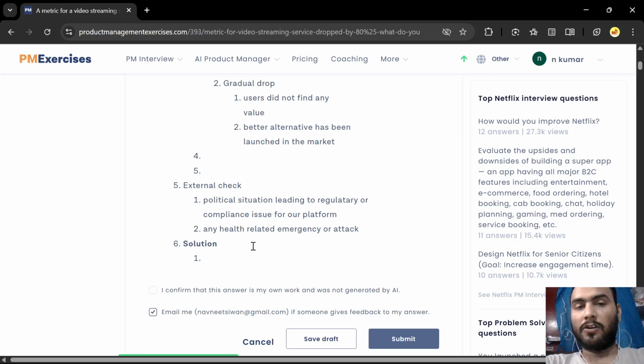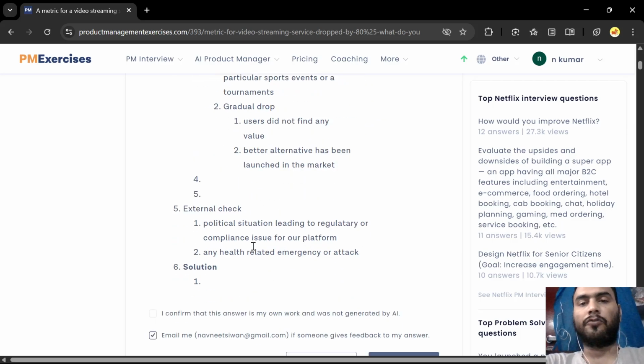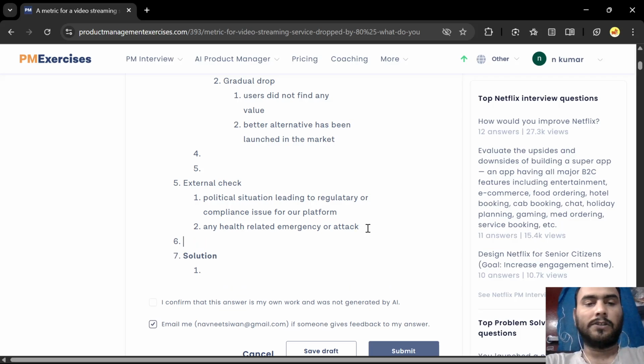So since this is a sudden drop in the watch time hours for a sports category, another thing that we can decide, well, this is for users. We can do a categorization kind of a thing.